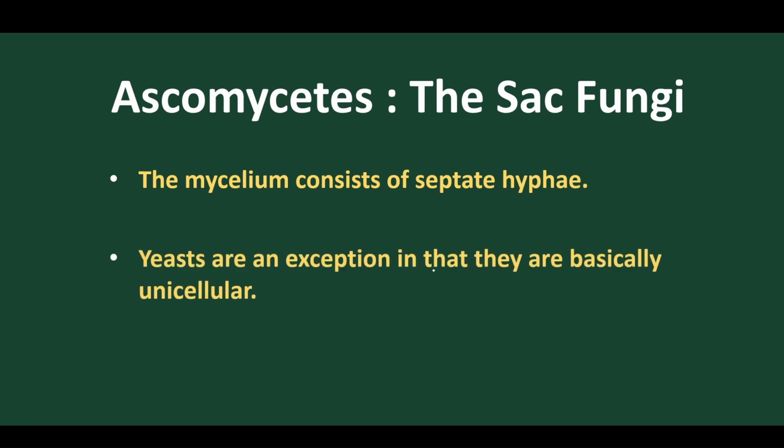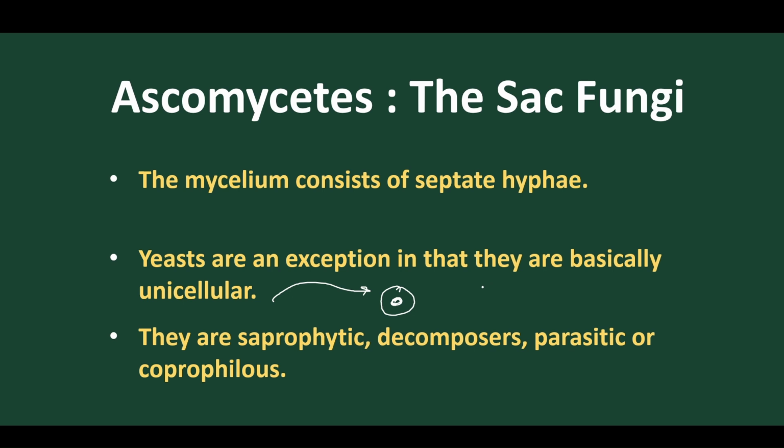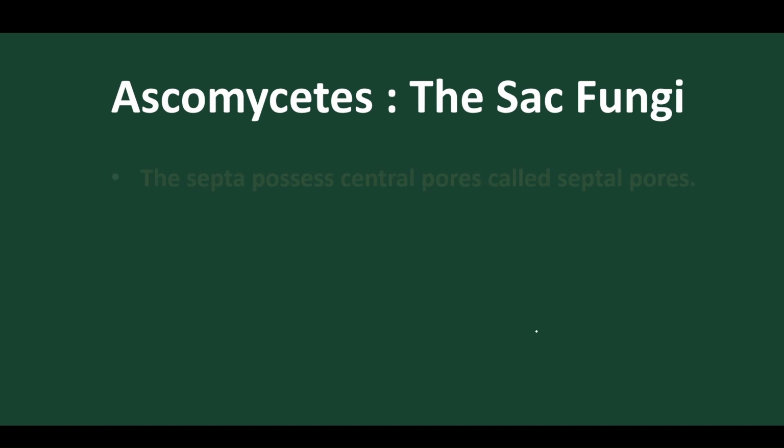Now let's discuss one exception, that is yeast. Yeast is unicellular, so they don't have septa or hypha, because all yeasts are unicellular in their structure. Mostly Ascomycetes are saprophytic, decomposers, parasitic, or coprophilous, found on dung, cow dung, or other waste materials. Saprophytic, they are found on dead organic matter and decompose the matter. Parasitic, some are disease causing organisms.